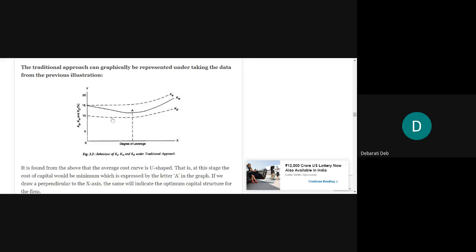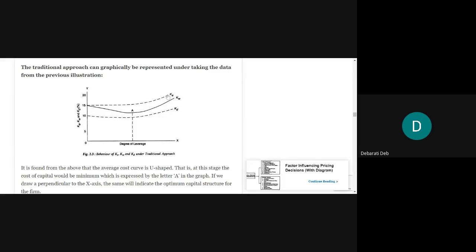It will move almost constant and reach a certain level. This is that certain level. Okay, point A is the certain level. So till that point, it will more or less be constant. After that, it will start to increase.